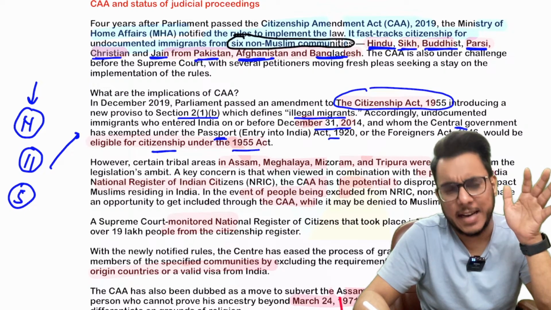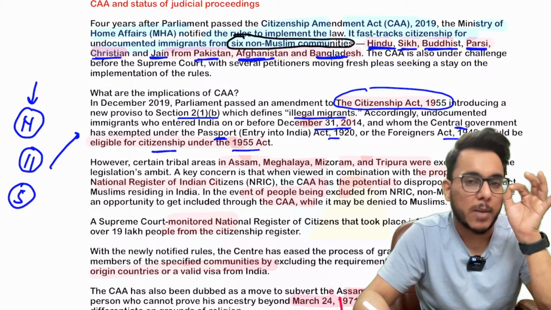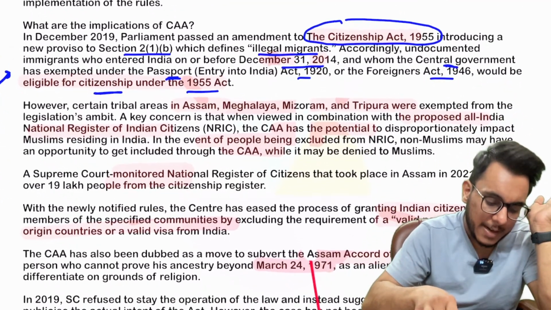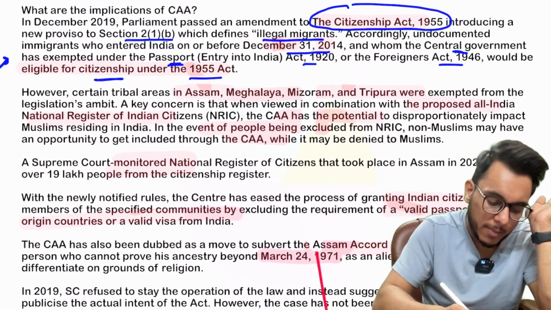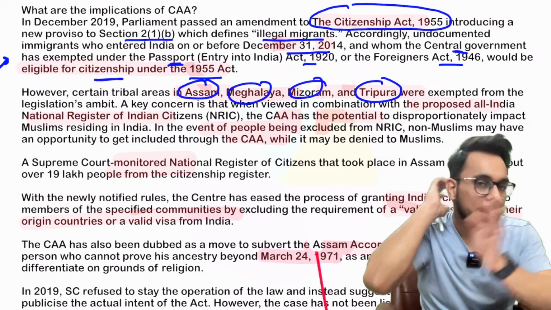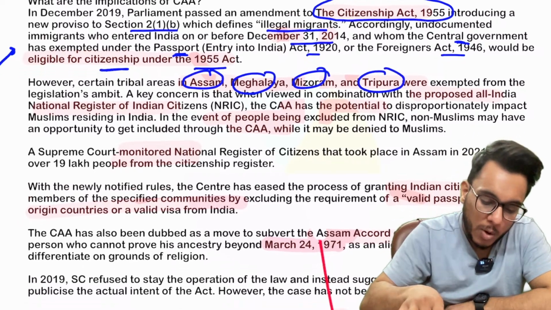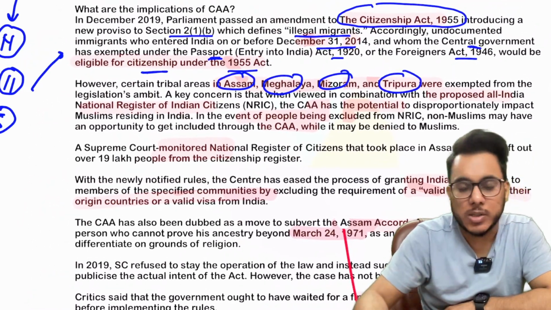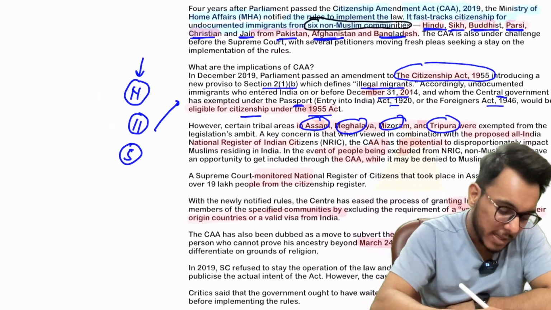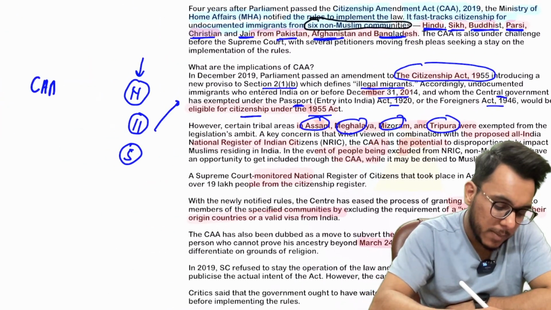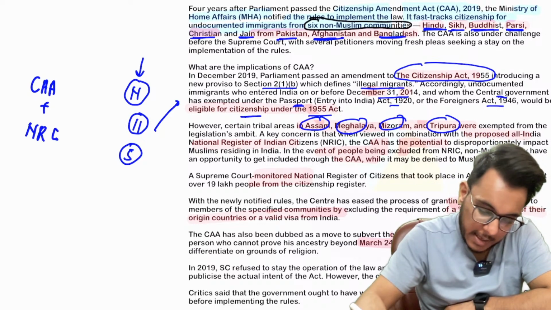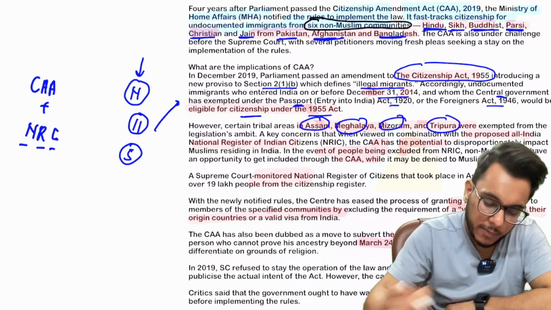According to an Intelligence Bureau report, 30,000 people might get citizenship by this particular step. However, it has also been provided that it will not be applicable to the areas of Assam, Meghalaya, Mizoram and Tripura. Some of the areas have been exempted. Now, minority communities, particularly Muslims, have a concern. What concern do they have? Two things are happening side by side: the Citizenship Amendment Act and then the NRC, the National Register of Citizens.